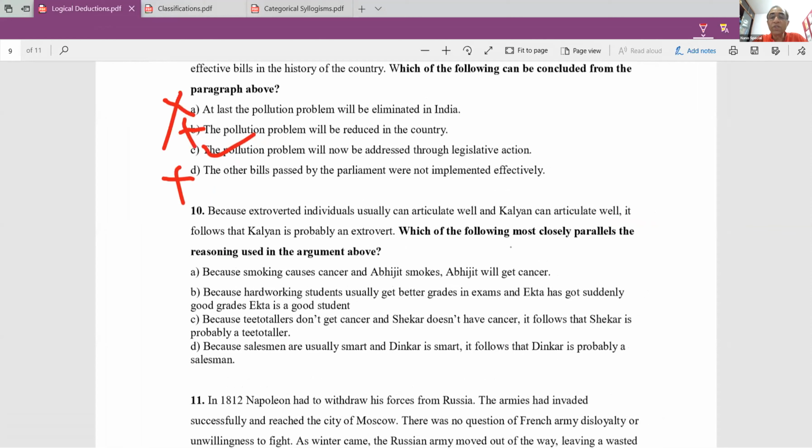Which of the following most closely parallels the reasoning used in the argument above? All right, so let's try to answer that. See how you can answer this. Parallel means which is close. The logic follows whatever is given in the given question.